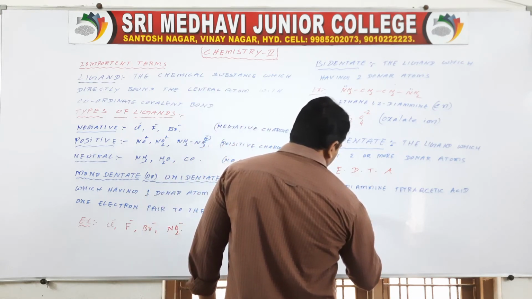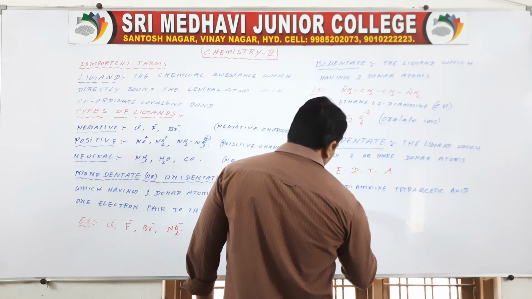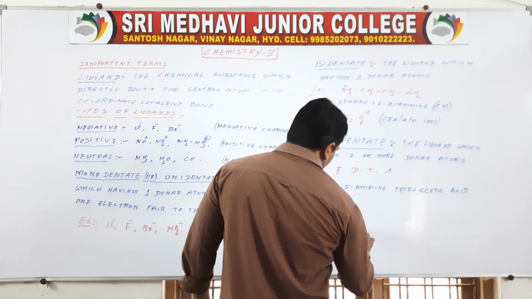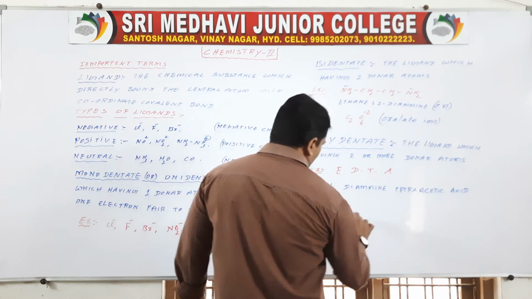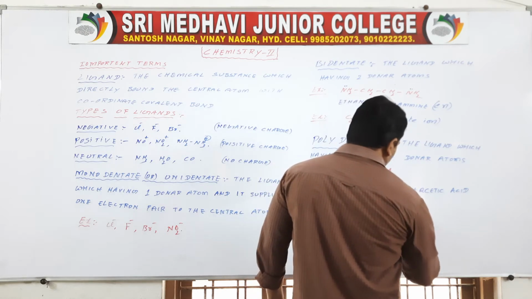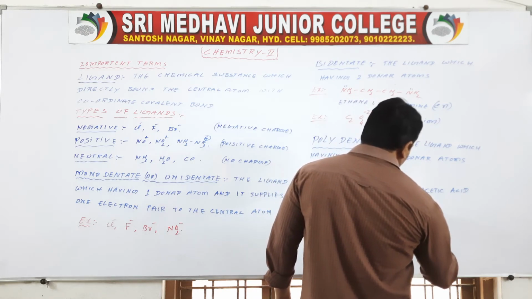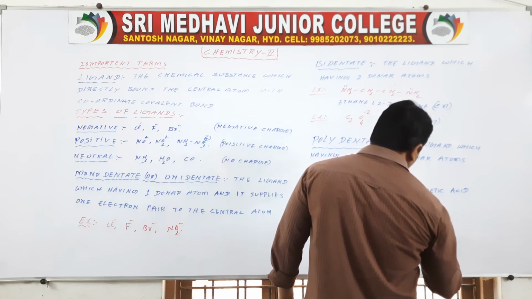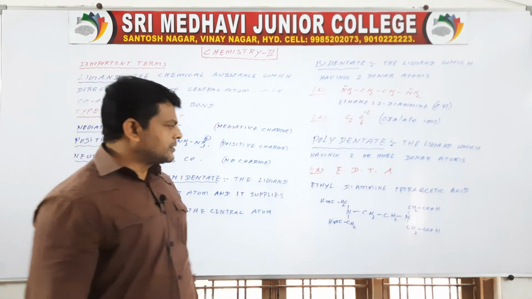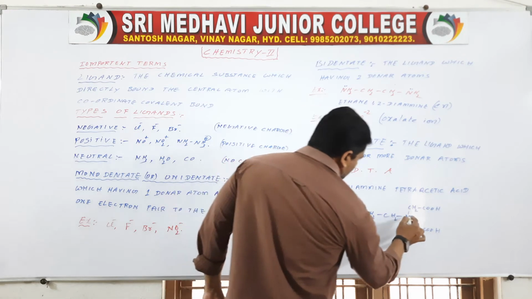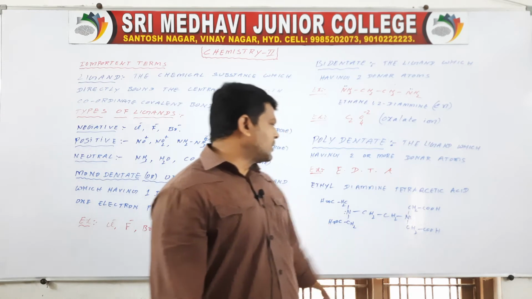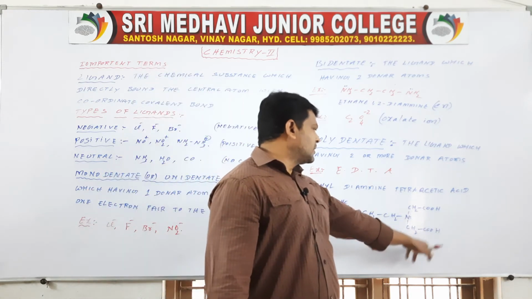Here its structure is: N, CH2 COOH, N, CH2 COOH, CH2 CH2 N, CH2 COOH, CH2 COOH. It has donor atoms; carbon does not have donor atoms, but oxygen also has donor atoms.